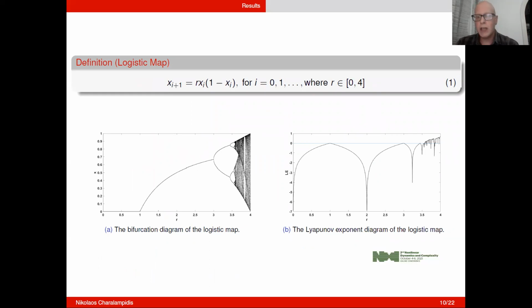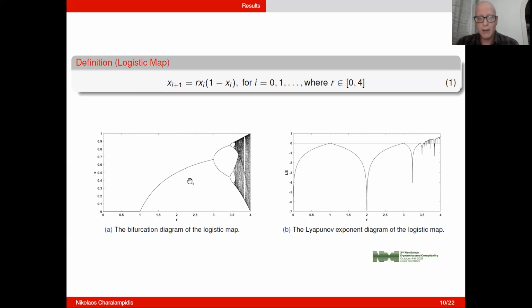Both of them are very well-known tools for studying the behavior of chaotic systems. The bifurcation diagram indicates for which values of the parameter the system exhibits chaotic or periodic behavior. Essentially, the bifurcation diagram is many simulations, one next to the other.